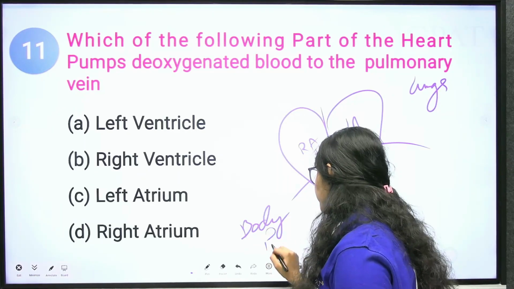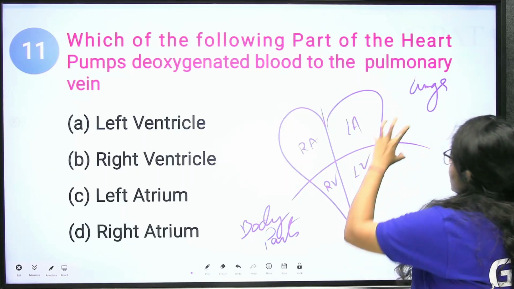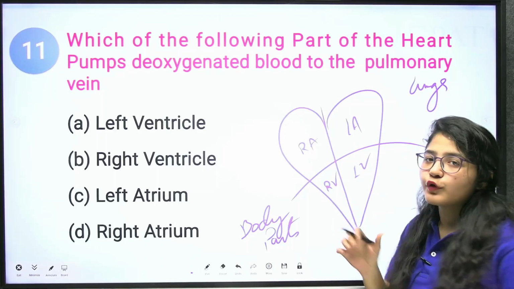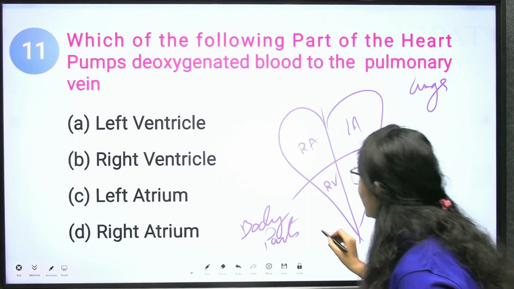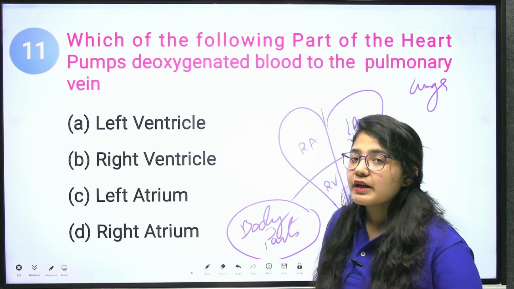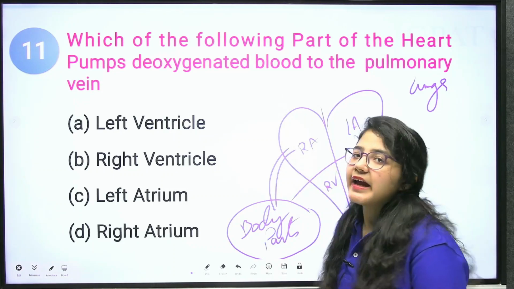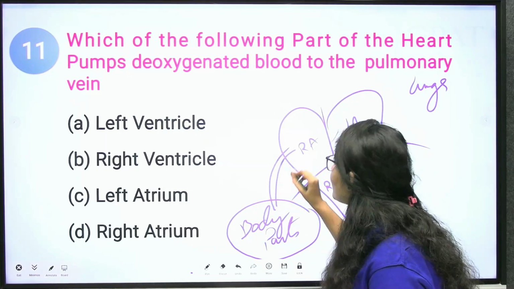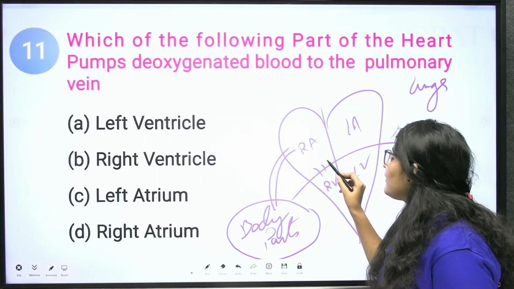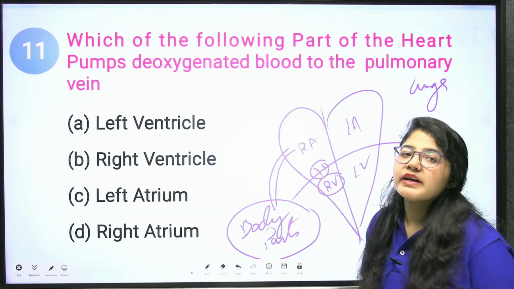Now, what does the circulatory system say? The lungs will purify the blood, exchanging CO2 for O2. When the body parts have utilized all the oxygen and converted it to CO2, the CO2 is carried to your right atrium. This right atrium then, via the tricuspid valve, fills the blood into your right ventricle.